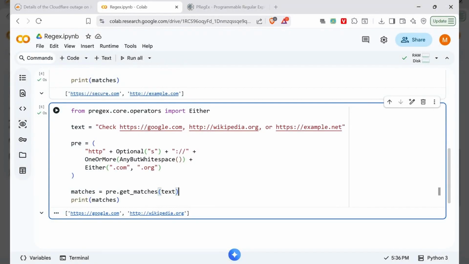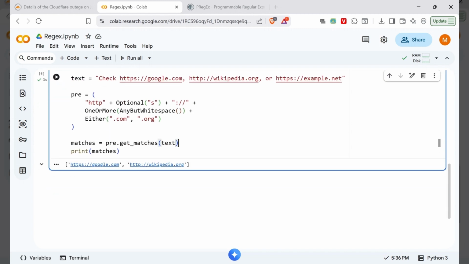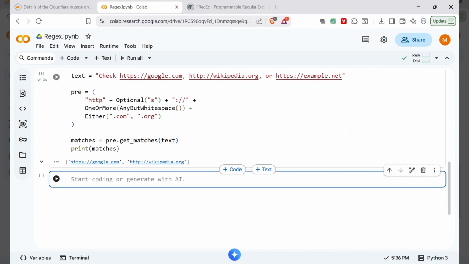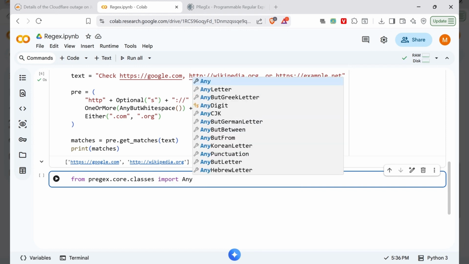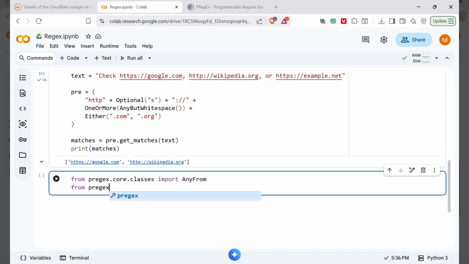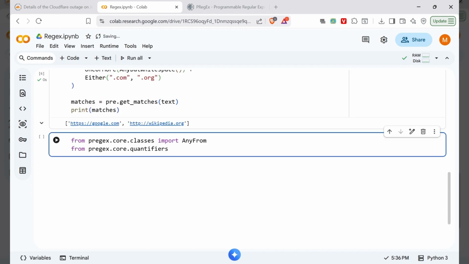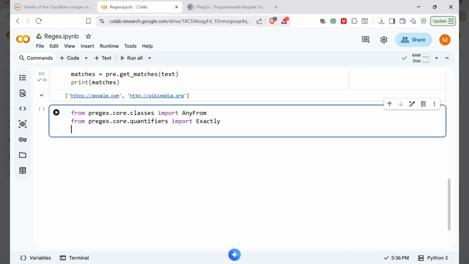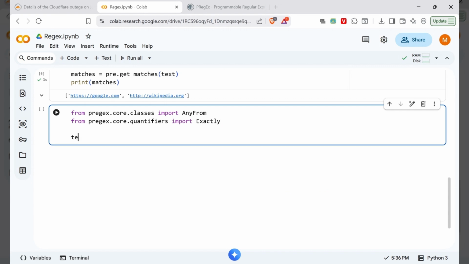Another important thing to extract from the text is phone numbers. Phone numbers are tricky. They come in different formats and their digit count also varies from country to country. So to match the phone number, call some functions. First one is AnyForm. Second is Exactly, for an exact match. Let's take a couple of examples of phone numbers of different types.